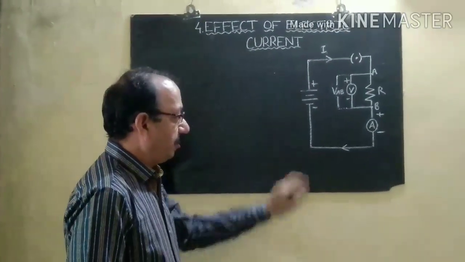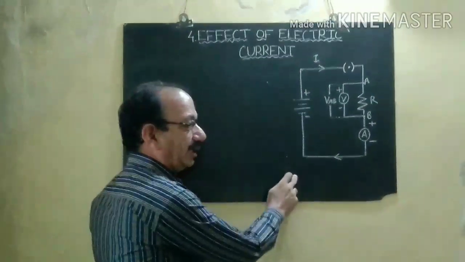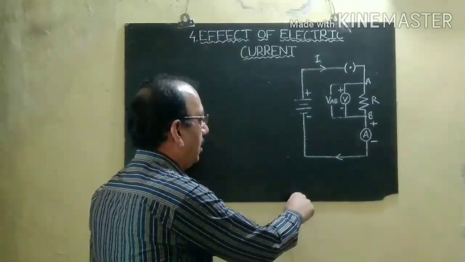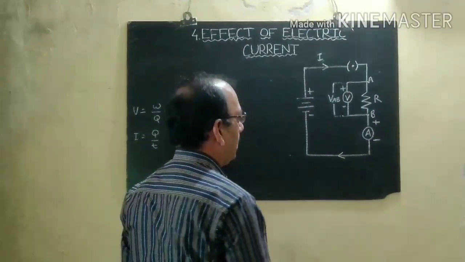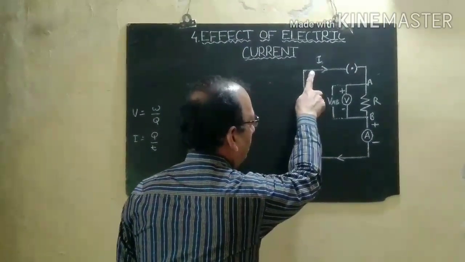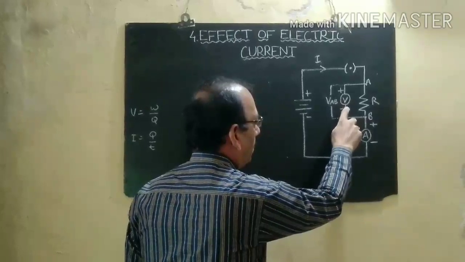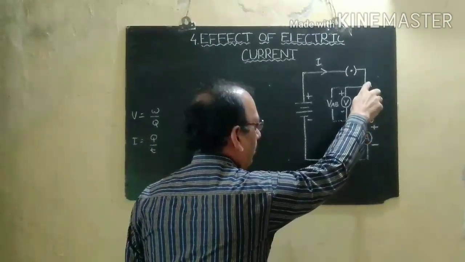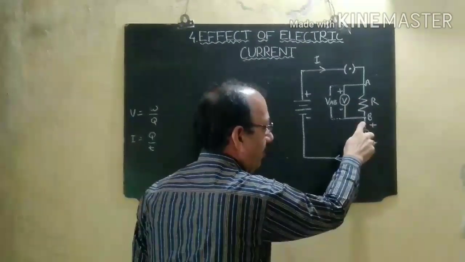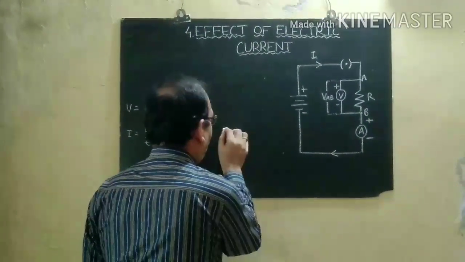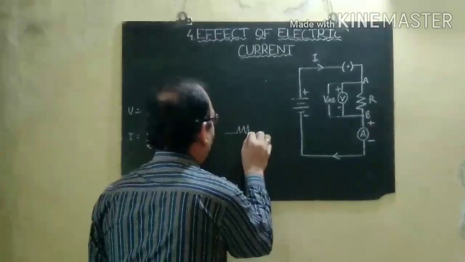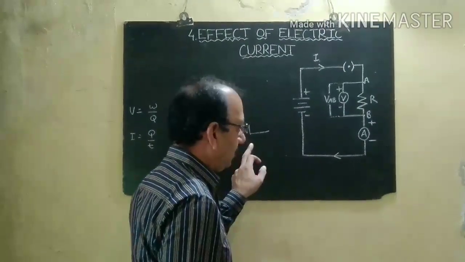For this, we will discuss one activity. Here, different components are connected in this electrical circuit. This is the connecting wire. This is the voltmeter. This voltmeter will measure the potential difference between A and B. This AB will be a resistor. We can indicate the resistor with this sign.